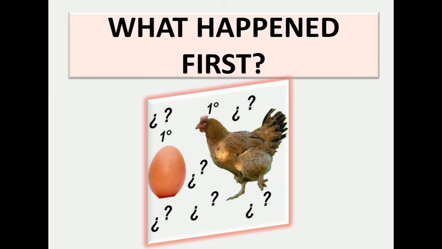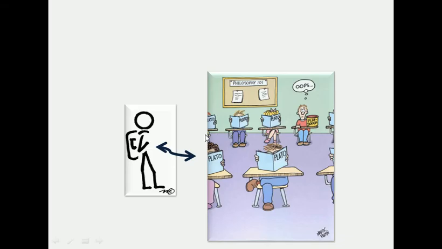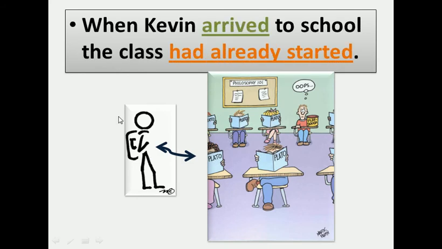So, for example, look, this is the philosophy class. The students have already started, and there is a student that has just come. So, the sentence will be: when Kevin arrived to school, the class had already started. So the first action is that the class had already started before the coming of Kevin.